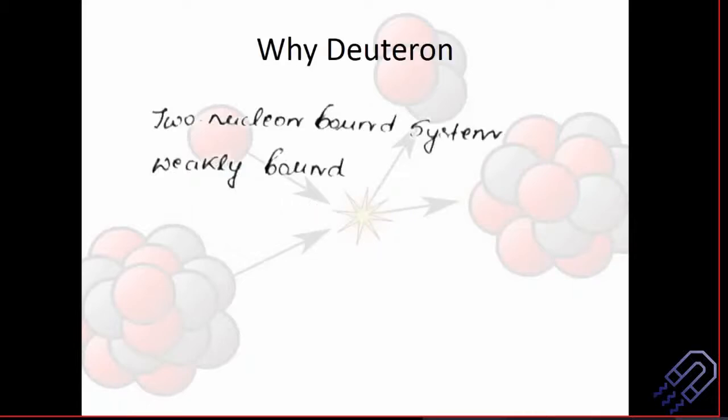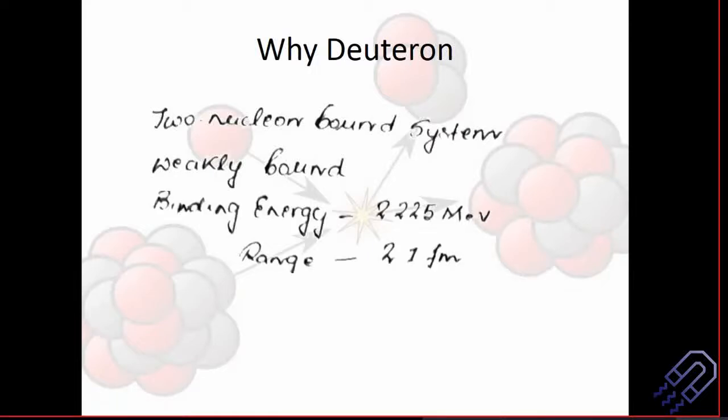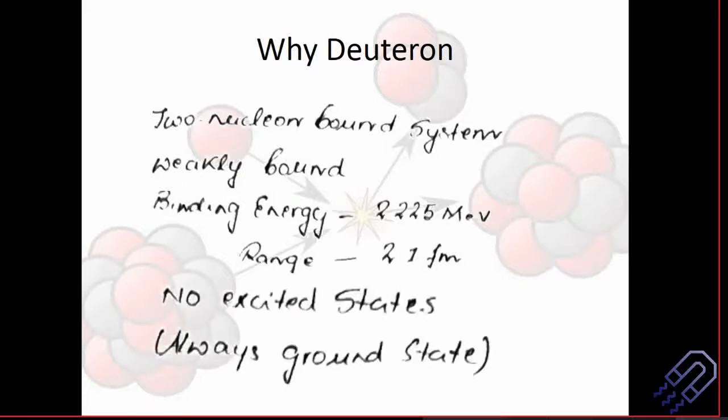So we said that basically deuteron is a 2-nucleon bound system and it is weakly bound. By the end of today's class, we are going to understand mathematically why we call it weakly bound. We know that the binding energy is 2.25 MeV and the range is 2.1 Fermi. Yesterday we also said that there are no excited states of deuteron. Today we are going to see why there are no excited states. That is also going to be one of the important major conclusions.